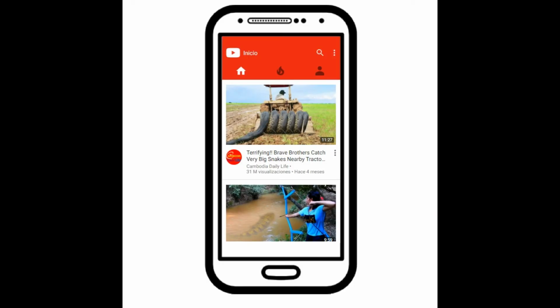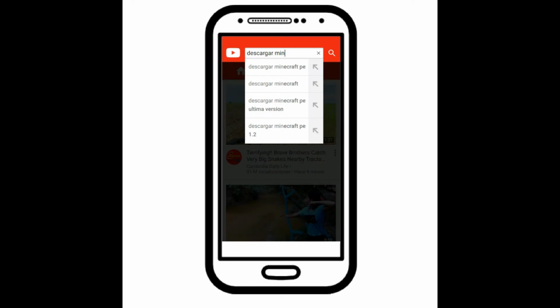1. When they enter the YouTube app. The user has entered the YouTube app and wants to see a video of a game. 2. Find the video in the search. Find the video of the game he wants to download, in this example Minecraft.